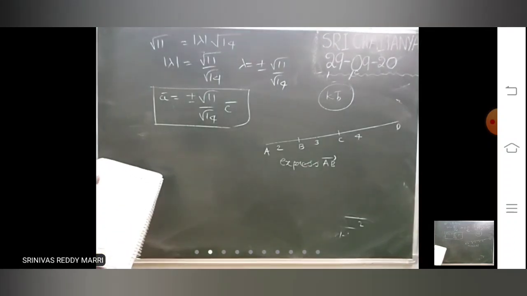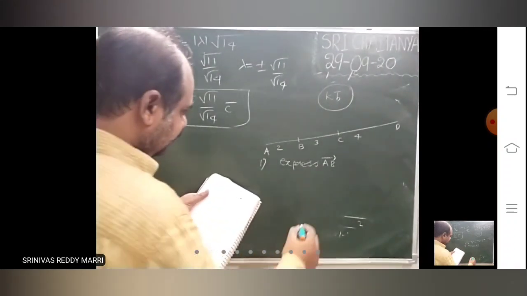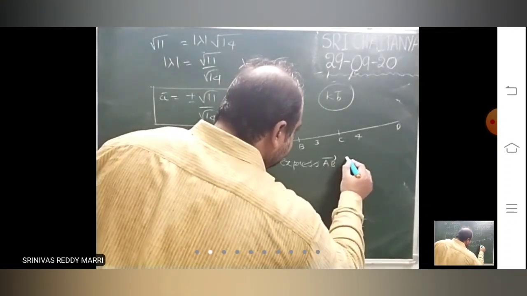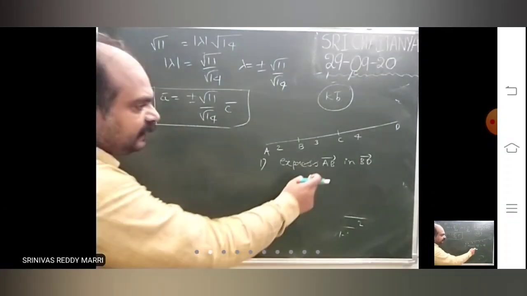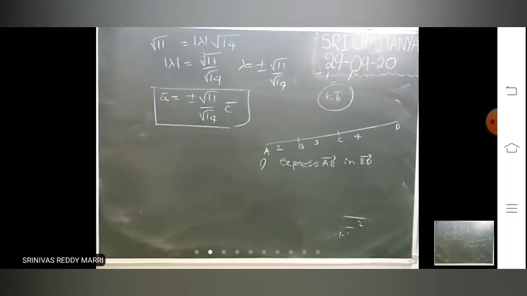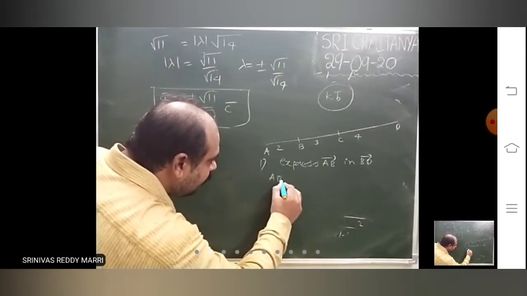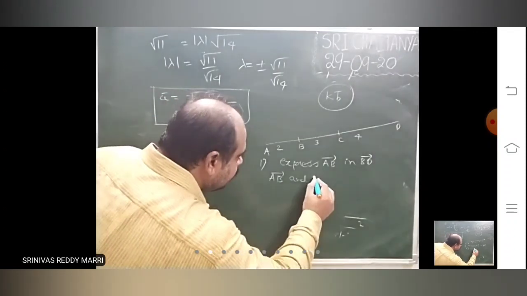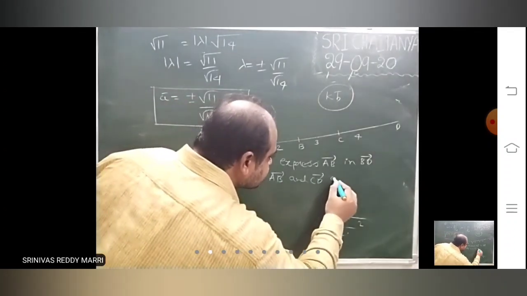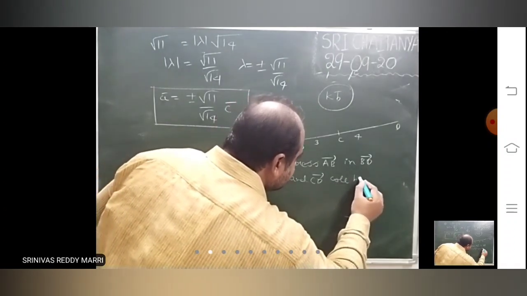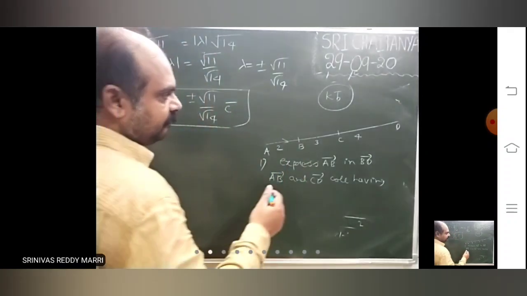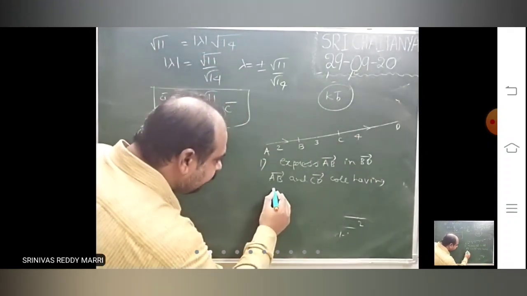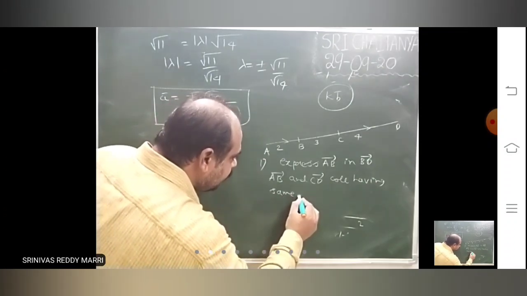AB bar, number one, first question. Express AB bar in BD bar. Look at it. AB bar ni BD bar lo express cheyali. Ippudu AB bar and CD bar ivi collinear vectors having same direction. చూడండి AB bar అంటే ఇది, BD bar అంటే ఈ డైరెక్షన్ లో ఉంది. Collinear vectors having same direction.